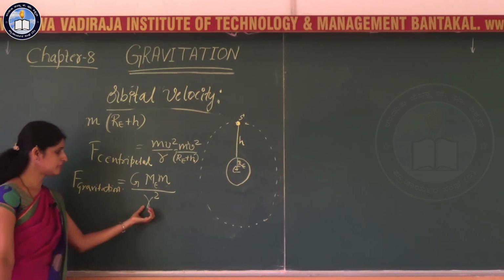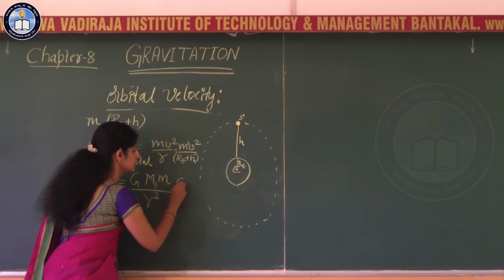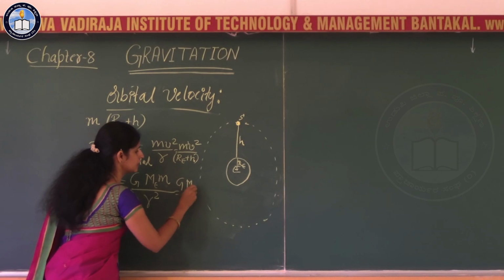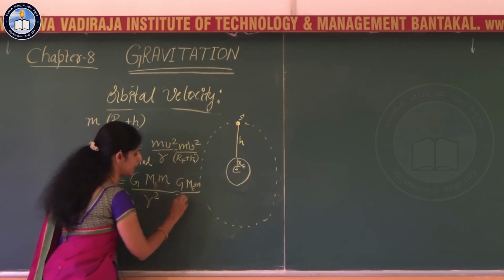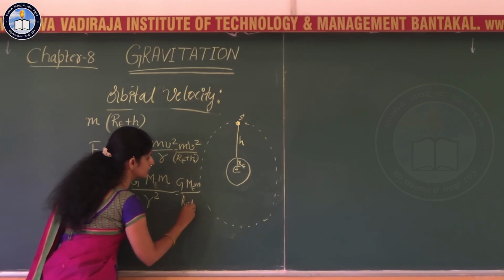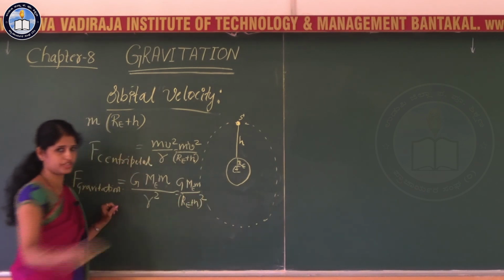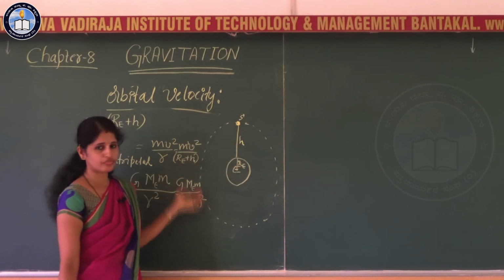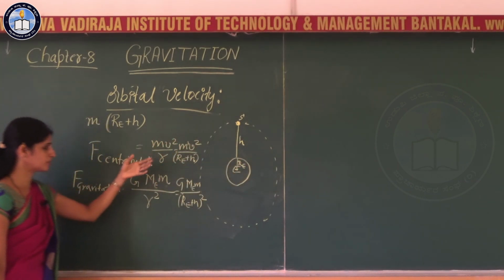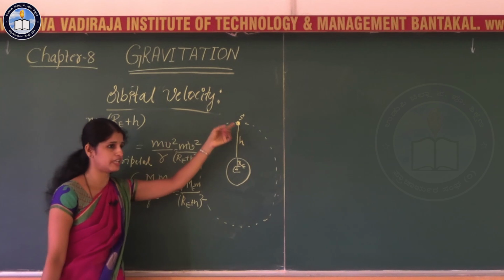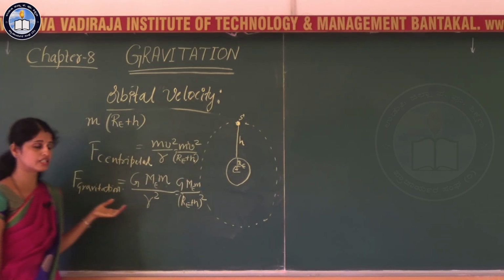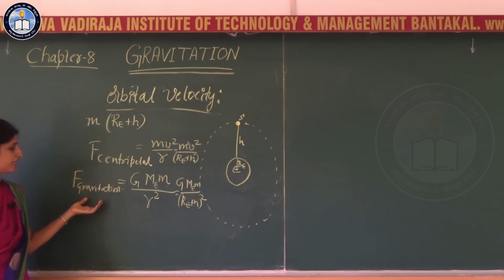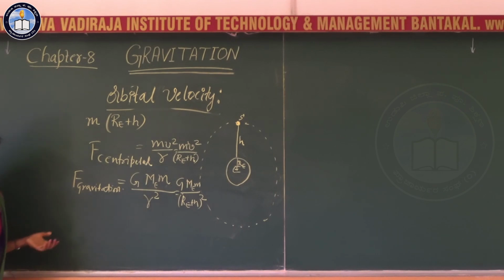Here r is RE plus h, so it is G M E m divided by RE plus h, the whole square. So it is very clear that for the circular motion of this satellite around the earth, the necessary centripetal force is provided by the gravitational force.